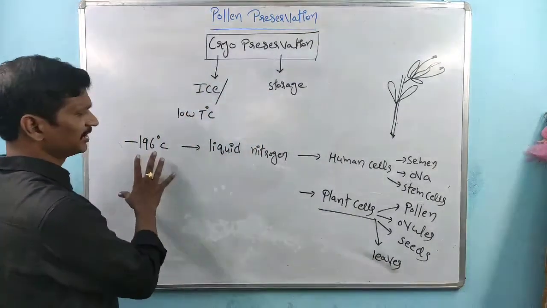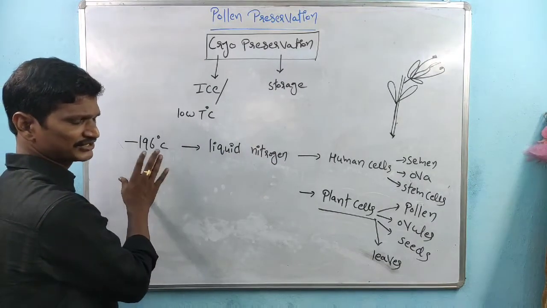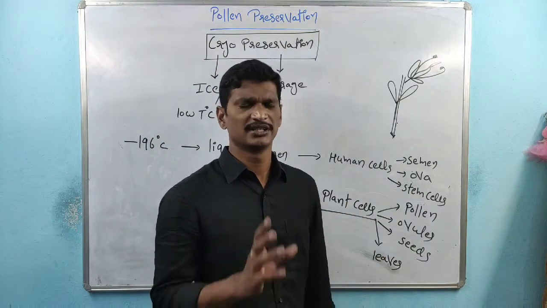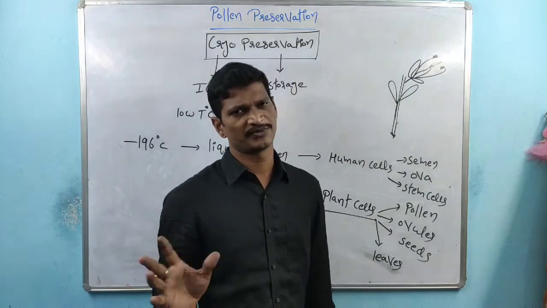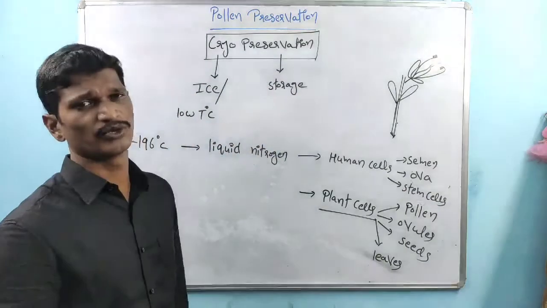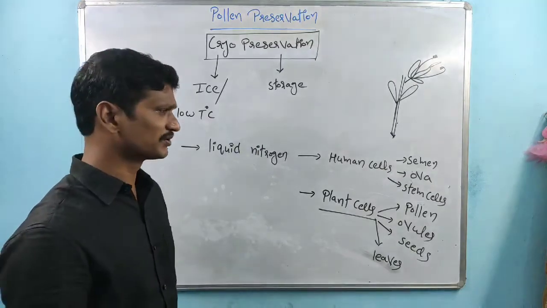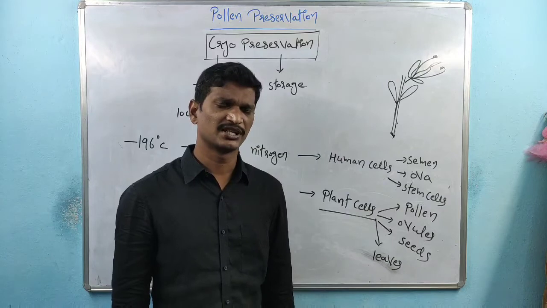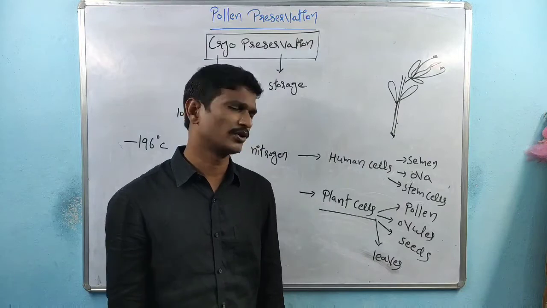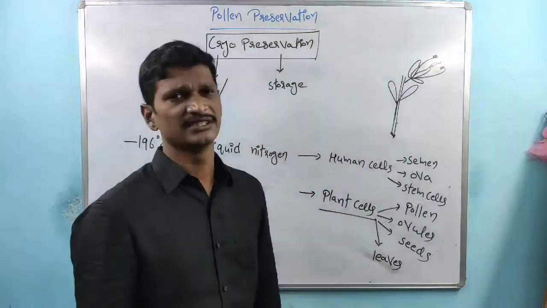So here, by the usage of liquid nitrogen at minus 196 degrees centigrade, the cells are preserved. The process is called cryopreservation. If we preserve the pollen grains, that is nothing but the pollen grain cryopreservation process. If we preserve stem cells, that is nothing but the stem cell cryopreservation process. So the common point is cryopreservation. At low temperature, we are preserving the cells.